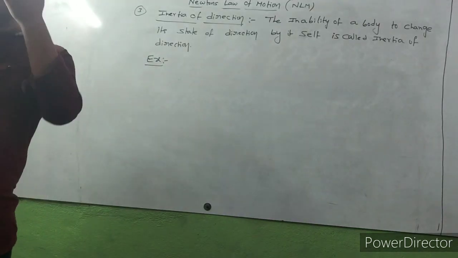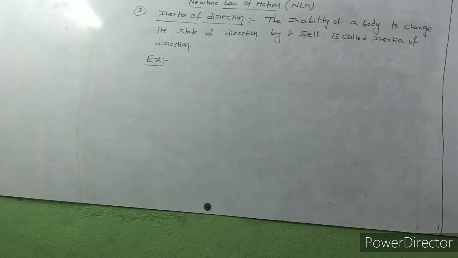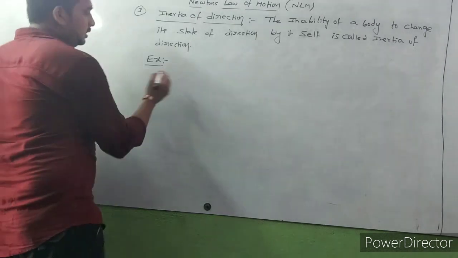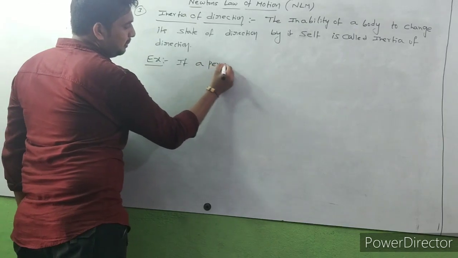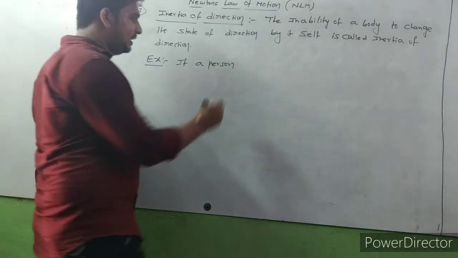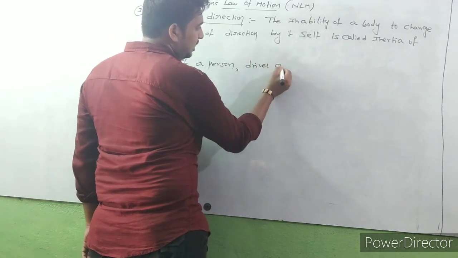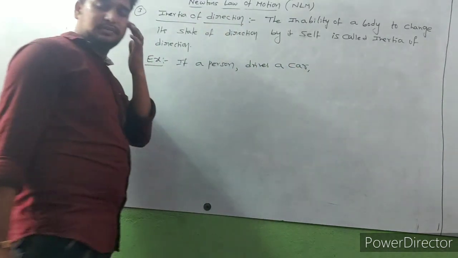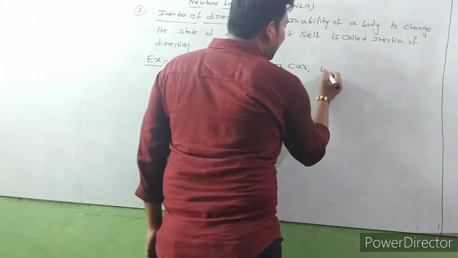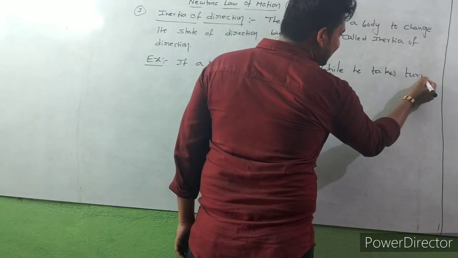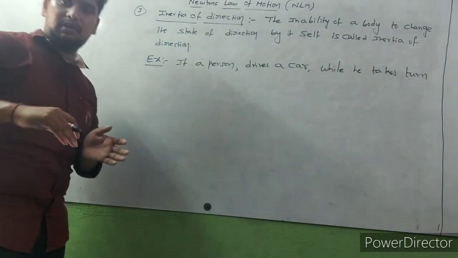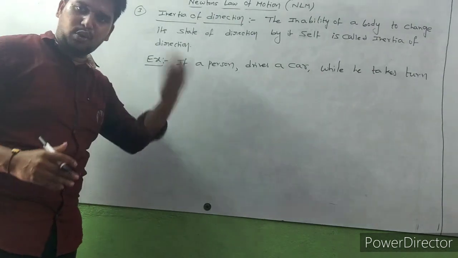So the main example for this is a simple example. If a person drives a car, while he takes a turn, for example, our road contains some turns and some slopes, is it or not?